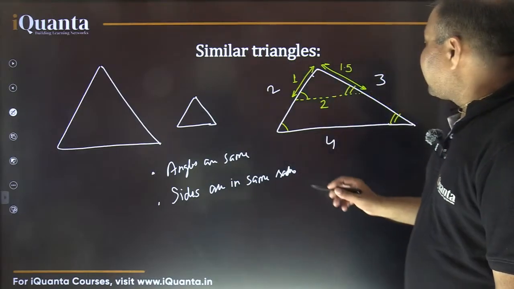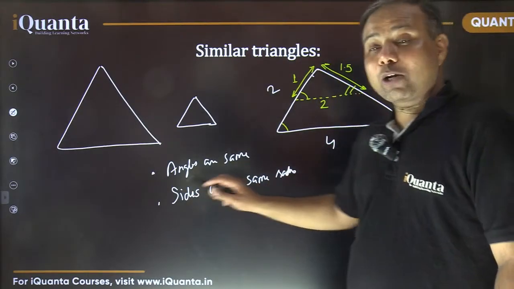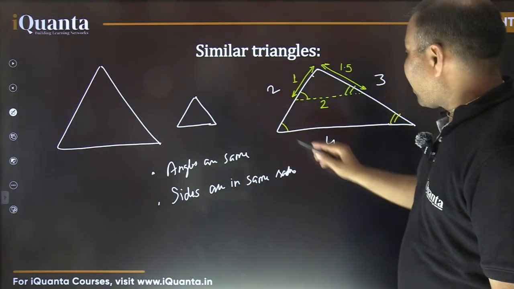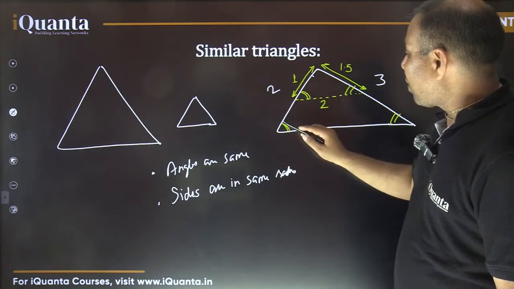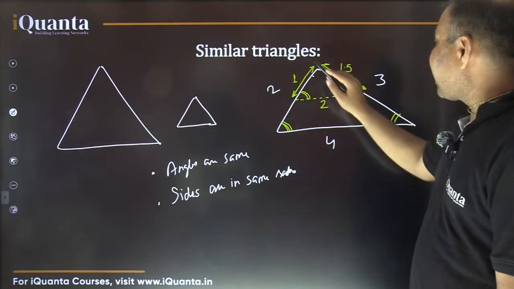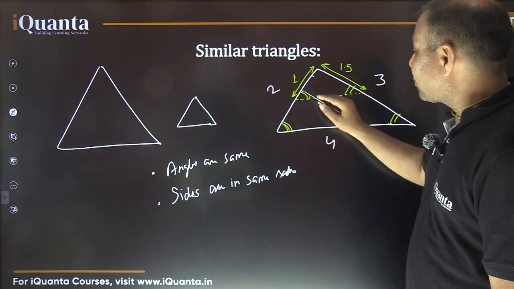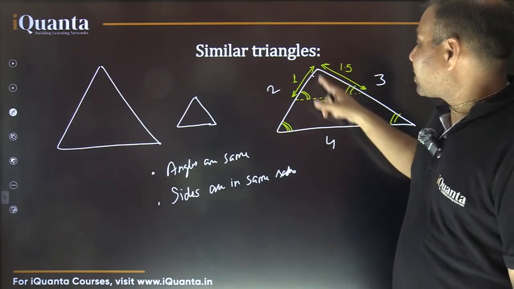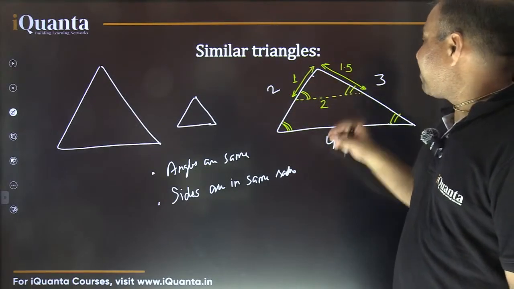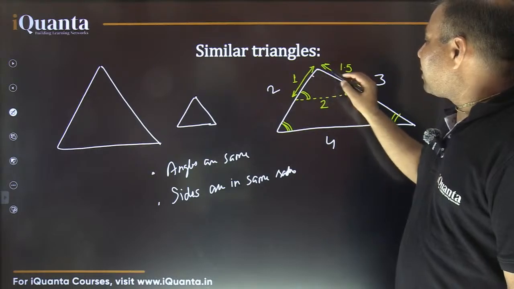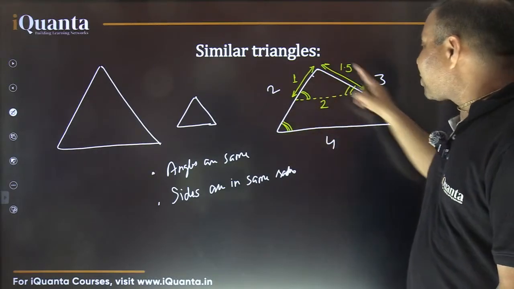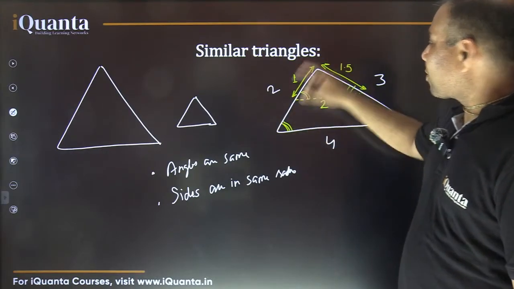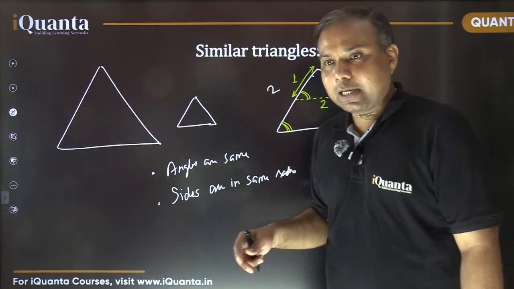So basically, corresponding sides are in the same ratio. What do we mean by the corresponding sides? Corresponding side means the sides which are opposite to same angles. So as I said, these two angles are same. So opposite to this angle in this larger triangle, we had side length 3, and opposite to this same angle in this shorter triangle, there would be side length which is half of this earlier one. Why? Because this original one was half. So all sides will be in the same ratio. Same way, this was the common angle. So opposite to this common angle in the larger triangle, the side length was 4. So in the shorter triangle, this is going to be half. So all sides are correspondingly in the same ratio, same proportion. ठीक है ना?